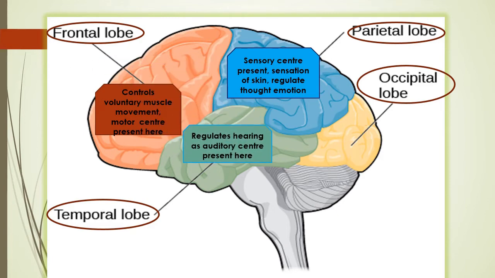The temporal lobe regulates hearing, as the auditory center is present here. Now the occipital lobe is responsible for visual information. So these are the four lobes.